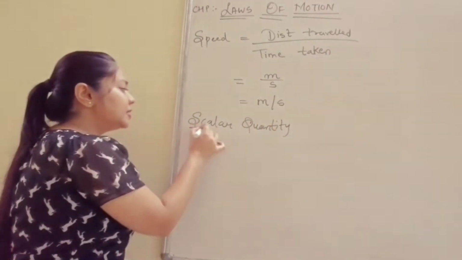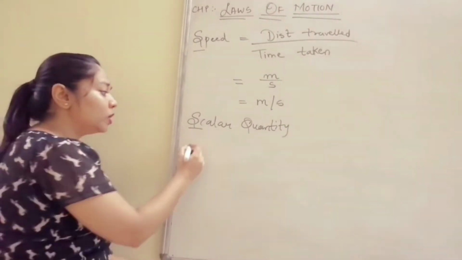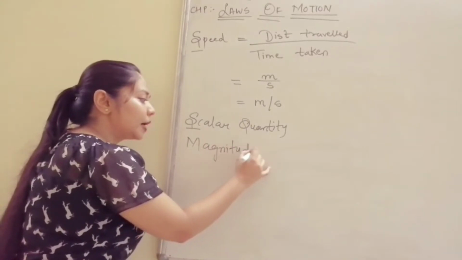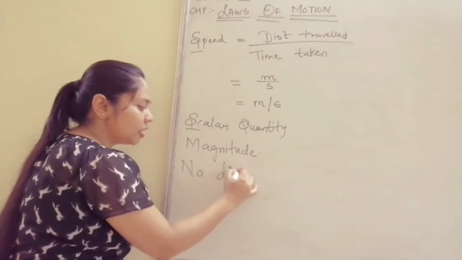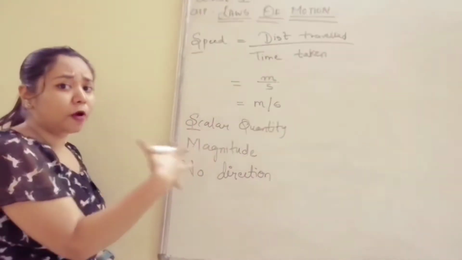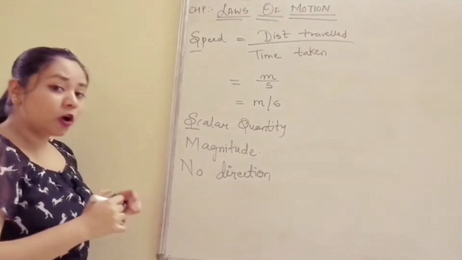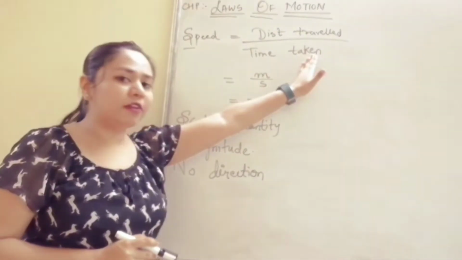Remember, SS, speed, scalar. The scalar quantity is something which has only magnitude and it has no direction. Now this thing you will understand later when we talk about velocity and the difference between speed and velocity. So up till now just understand that speed is distance travelled upon time taken.